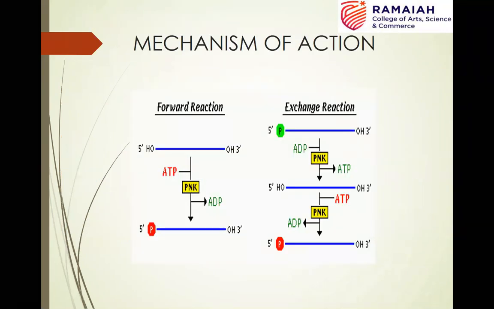So here is the mechanism of action of polynucleotide kinase. Forward reaction, as I told you, in the presence of ATP, the polynucleotide kinase adds a phosphate group at the 5' terminus. If you look at the exchange reaction, in the presence of ADP, it removes the phosphate group at the 5' terminus, but it is reversible. If ATP is present, it adds the phosphate group at the 5' terminus. So this is how the polynucleotide kinase is used in order to add or remove phosphate groups from the ends of the DNA molecules.